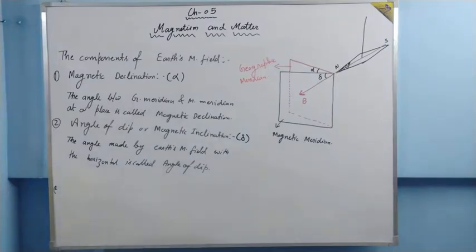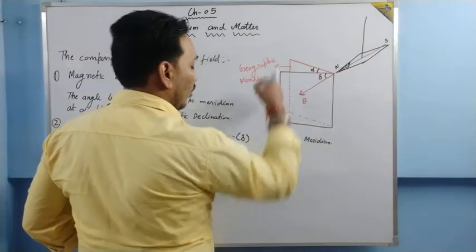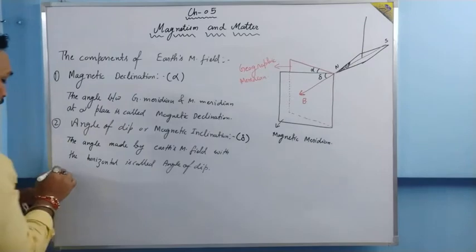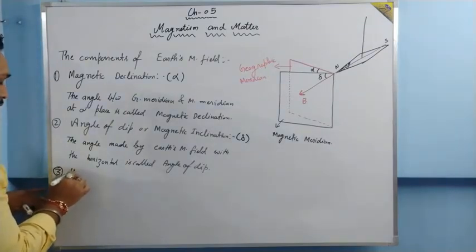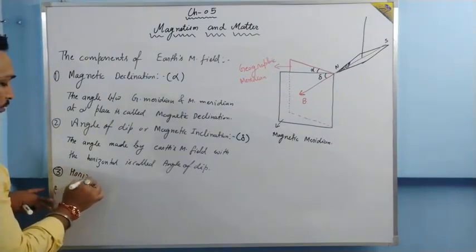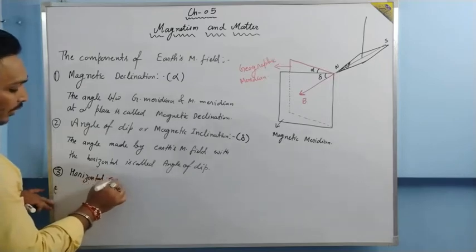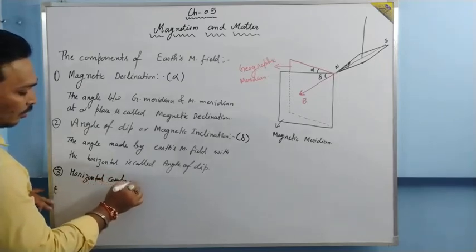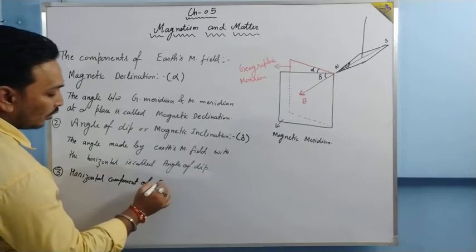Okay. Now the component of B along the horizontal. The third component is the horizontal component of Earth's magnetic field.